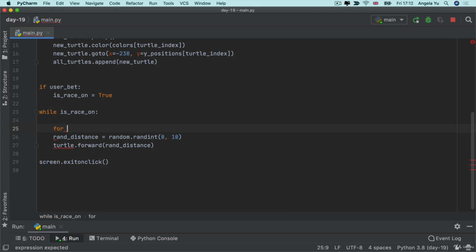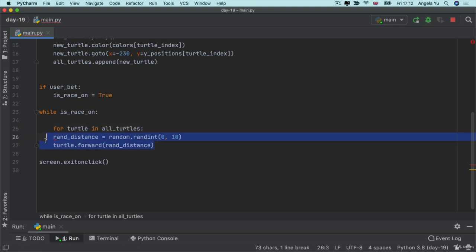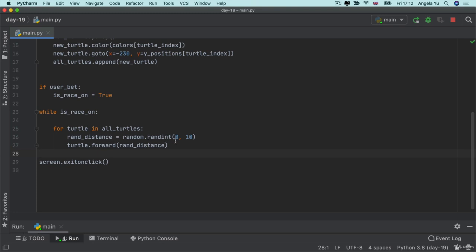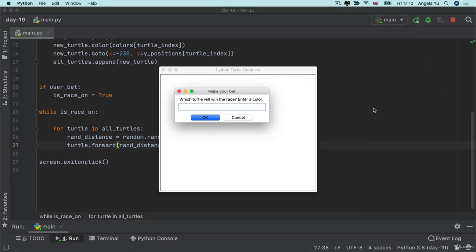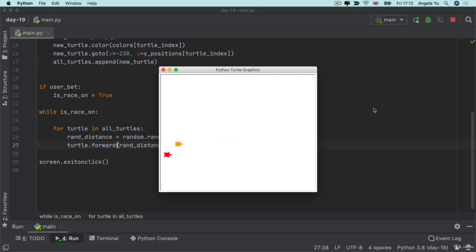So we can loop through our list of turtles. So for turtle in all turtles, let's go ahead and create a random distance for each of them and then move that turtle forwards by the random distance. So now if we run our code and see it in action, you can see that once all of the turtles have gone into their starting positions, they start creeping along each time by a different amount.